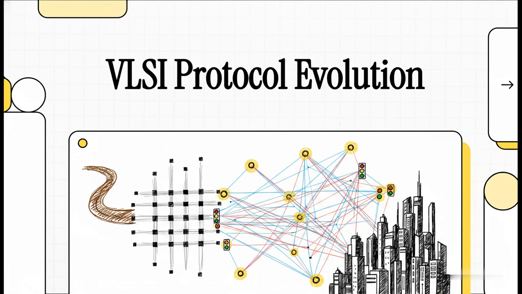So today, we're tracing the evolution of VLSI communications and different protocols. We'll see exactly how this microscopic infrastructure went from simple dirt roads to a crazy, complex, packet-based digital metropolis.